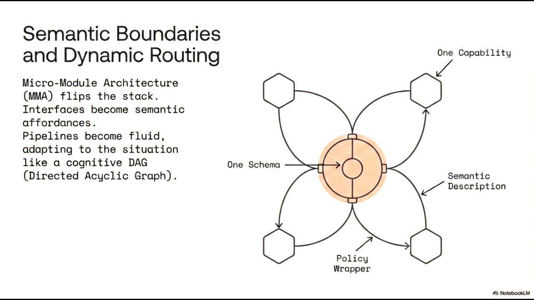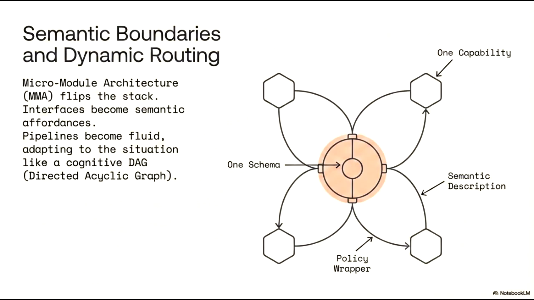independent capabilities. These capabilities, represented by the outer modules, are not linked by static paths. Instead, they are connected through semantic descriptions and policy wrappers. The policy wrapper ensures that every interaction adheres to defined constraints, while the semantic description allows the system to understand the context of the data being passed. The result is a transition from static, linear pipelines to fluid, adaptive processes.